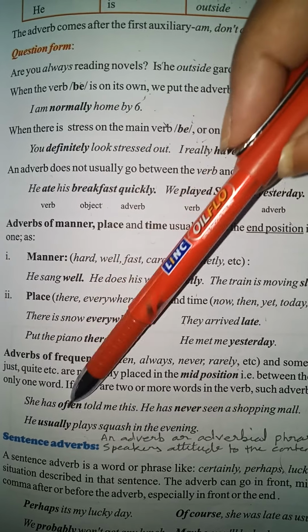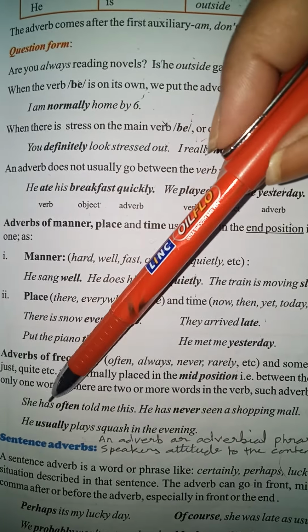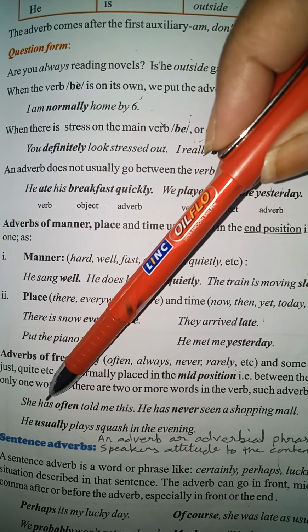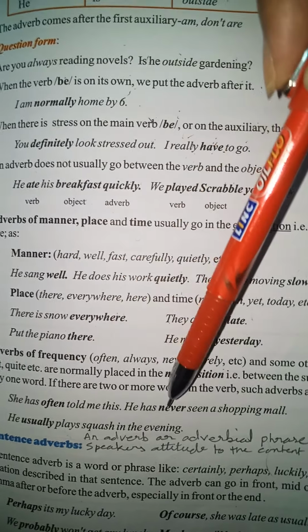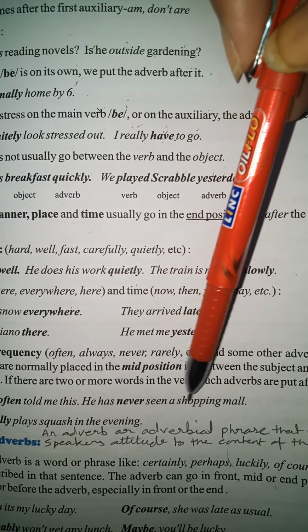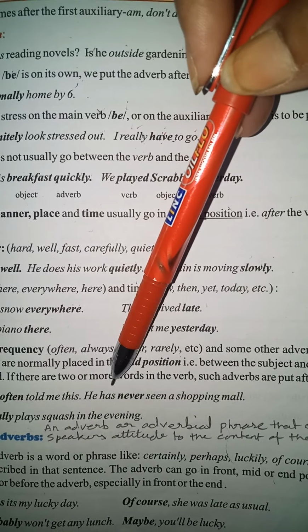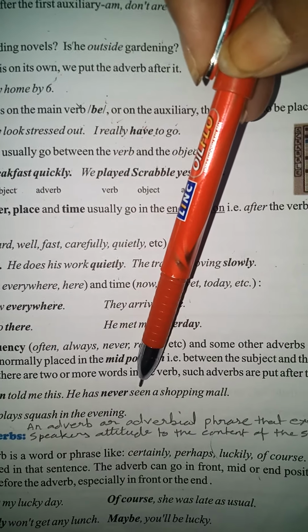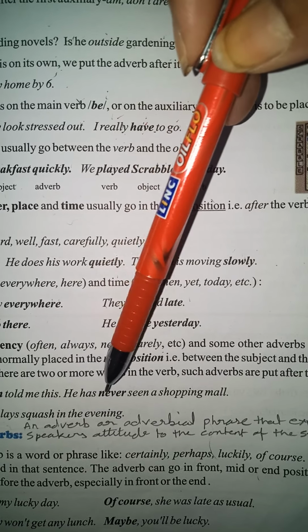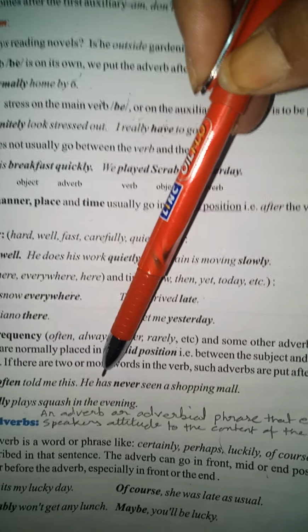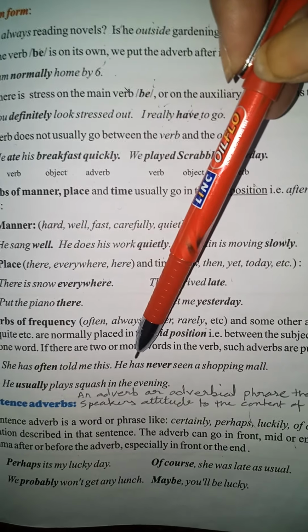Now in this, she has often told me, we have two verbs here. We have has and we have told. The adverb is placed after the first verb. So in the same manner, he has never seen a shopping mall. Here again we have has as our verb and seen as our verb, and our adverb is placed after the first verb, which is a helping verb.